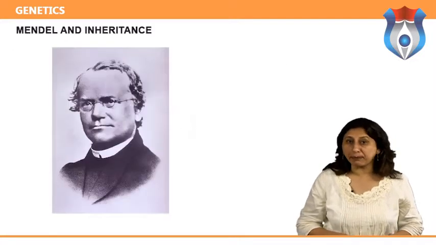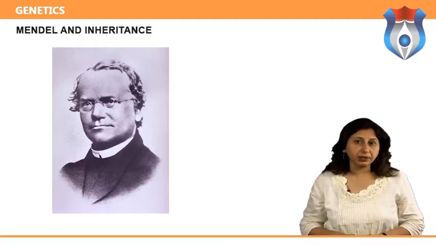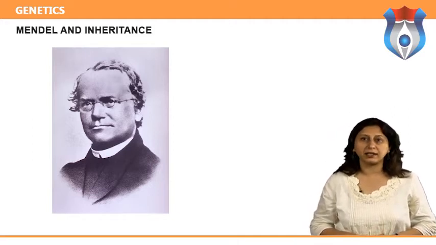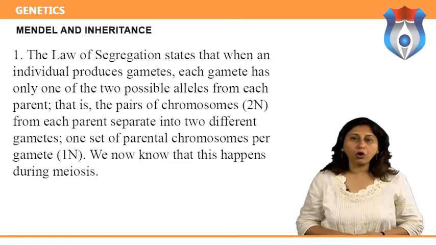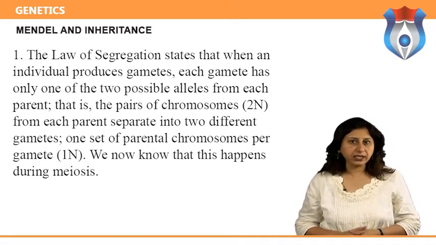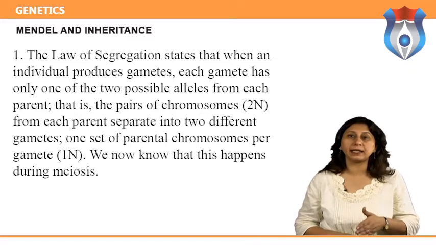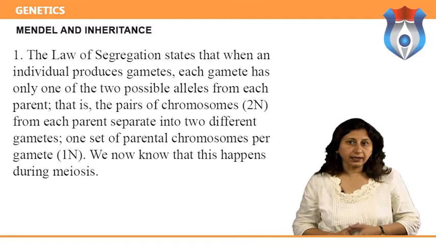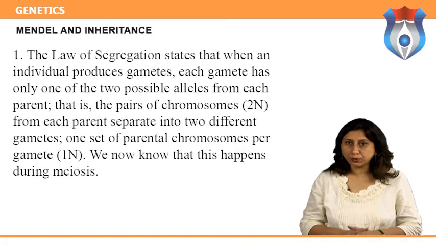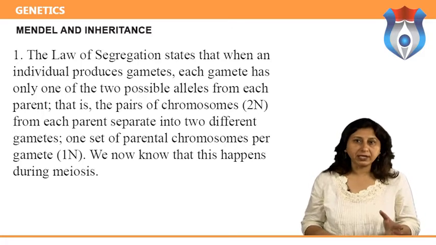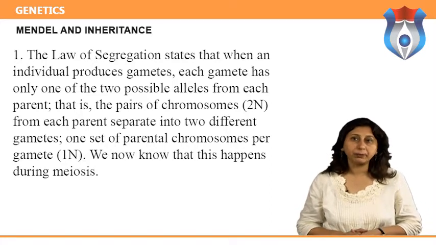Let us now talk about Mendel and the laws of inheritance. Gregor Mendel was one of the earliest people to systematically study genetics. He devised two basic laws of inheritance. The law of segregation states that when an individual produces gametes, each gamete has only one of the two possible alleles from each parent. That is, the pairs of chromosomes, 2n, from each parent separate into two different gametes. One set of parental chromosomes per gamete, 1n. We now know that this happens during meiosis.